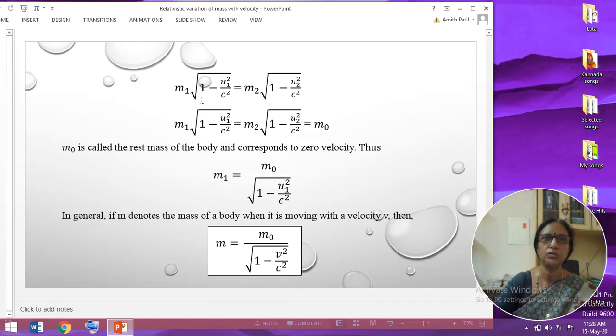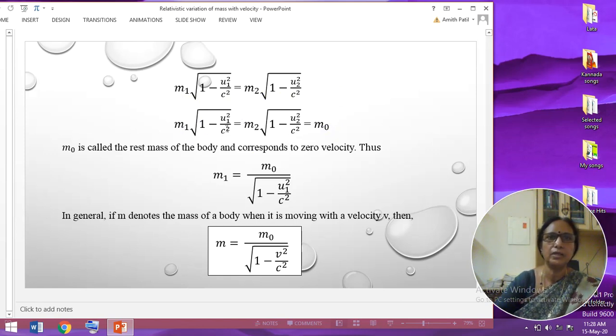Now you can notice from this equation the left hand side is totally independent of the right hand side, because on the left hand side all the values belong to the first body and on the right hand side m2 and u2 belong to the second body. So this is true only if these two are equal to some constant, say m0, which is nothing but the rest mass, with a zero velocity.